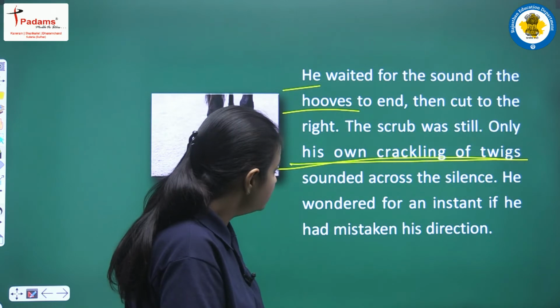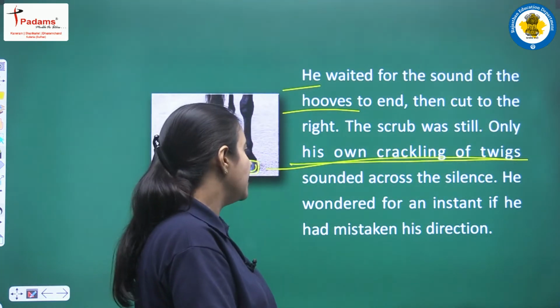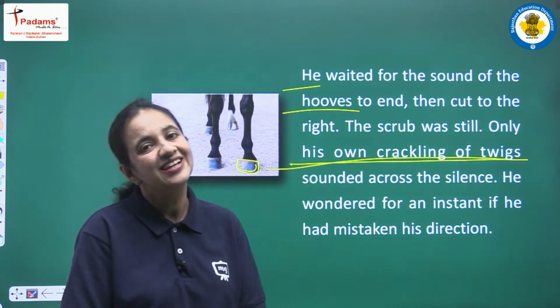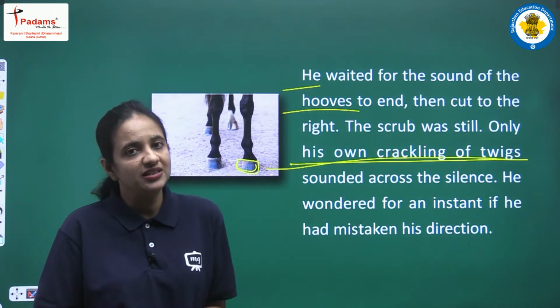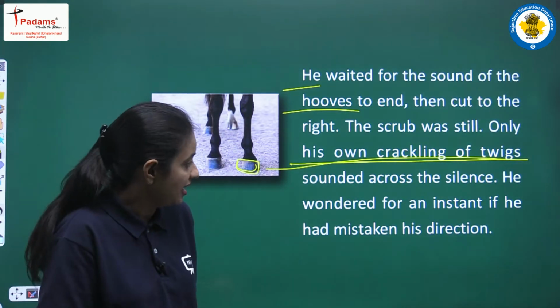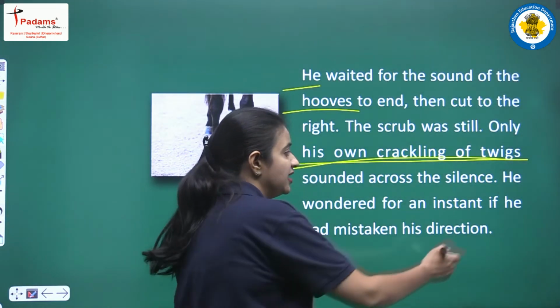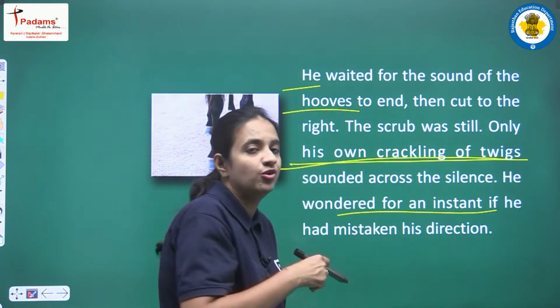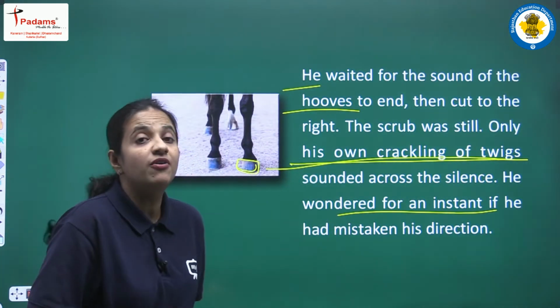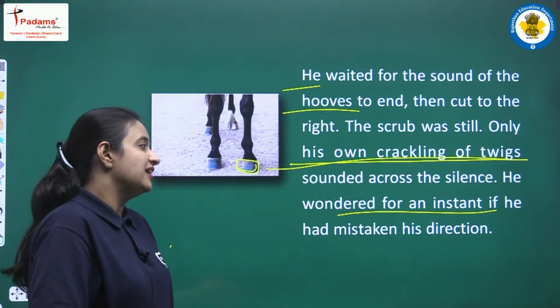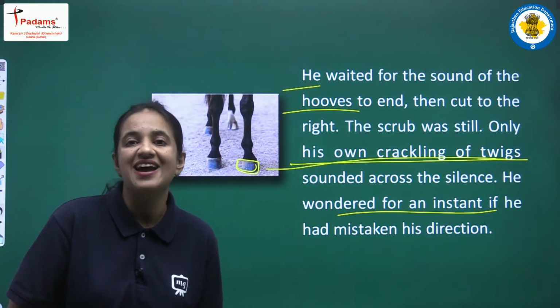He wondered for an instant if he had mistaken his direction. So now Jody, he is moving further, he is going ahead, and now for an instant means for 1 second, for one moment, Jody wondered, he was thinking that if he had mistaken his direction, right?